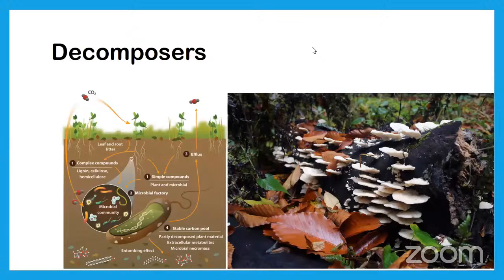Decomposers depend on dead bodies of the plants and animals. Yes, they feed on the waste of the plants, and on the dead bodies of the plants and animals. They will eat producers when they die.